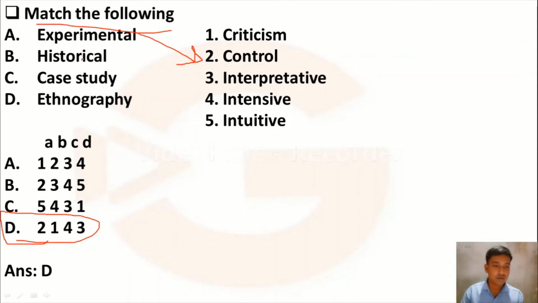As you all know, historical research is related to past events, and historical research is related to criticism. Then case study is related to intensive, and ethnography is related to interpretive. So here option D is the right answer.